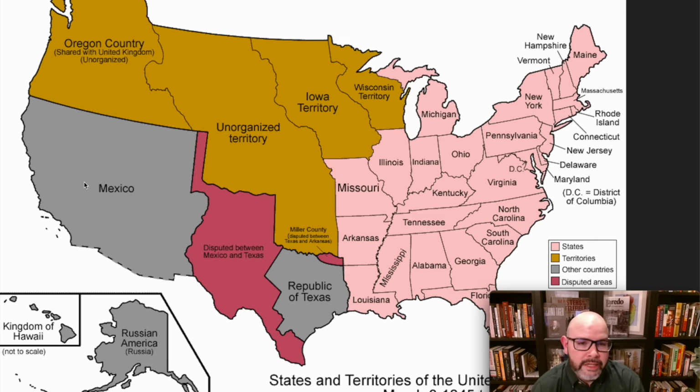The other part that James Polk ends up adding to the American territory is this part that says Oregon country, right? So the Oregon territory was shared with England, but towards this time, manifest destiny, right? So James Polk is going to support people moving all the way to Oregon, and basically try to populate it as much as possible so we can take it from the English, right? We're not going to pay anything.